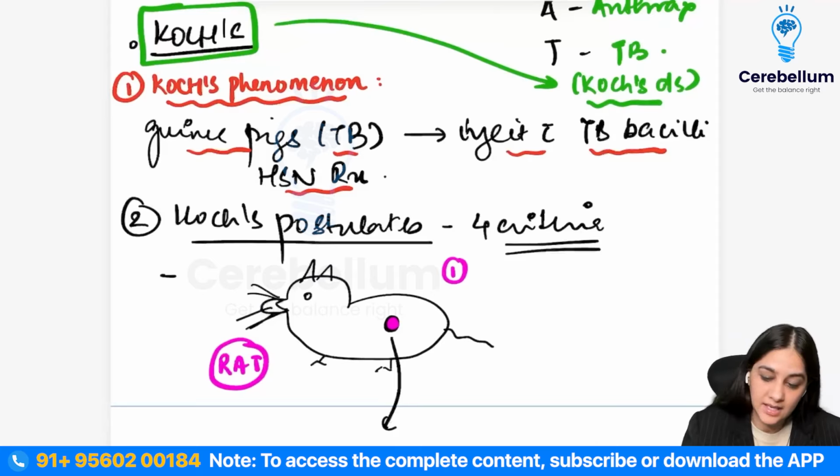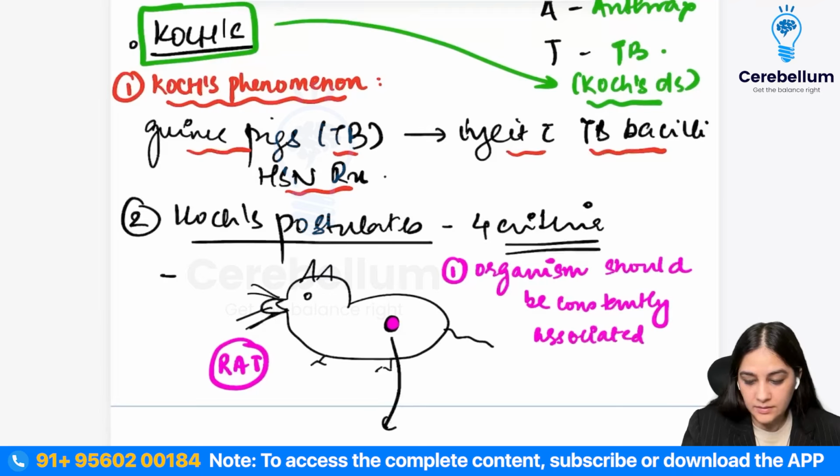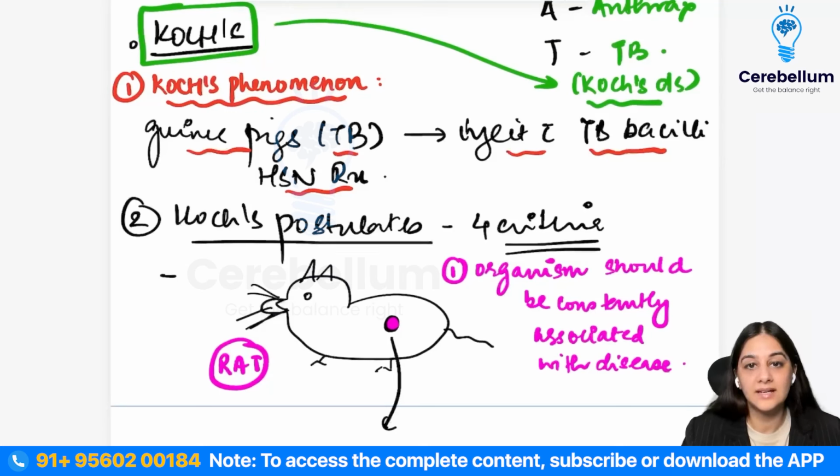So it is saying that an organism should be constantly associated with disease. So suppose any organism produces an ulcer, then that means that ulcer disease is something that should always be produced by that organism. So that is the first Koch's postulate that it gave us.